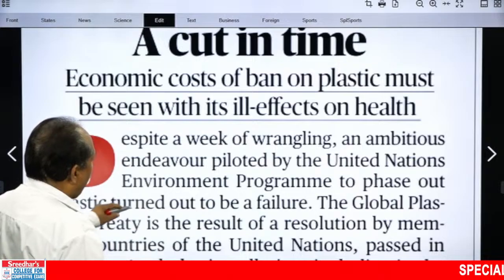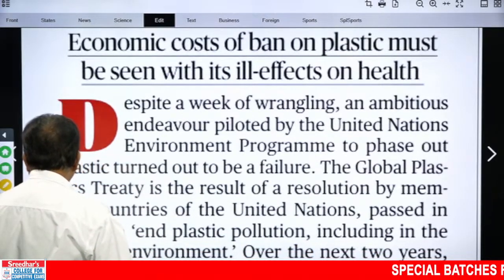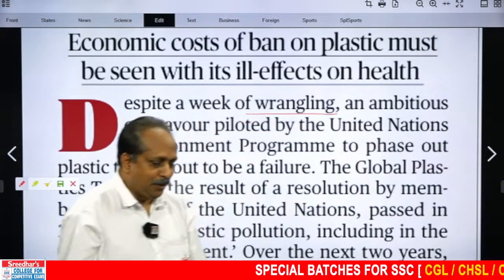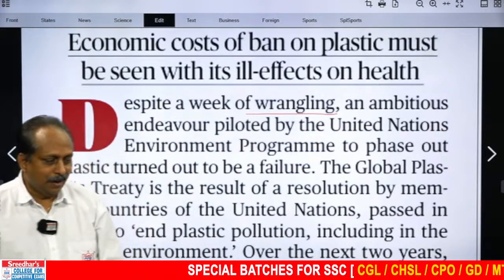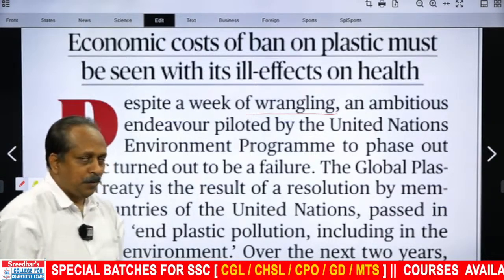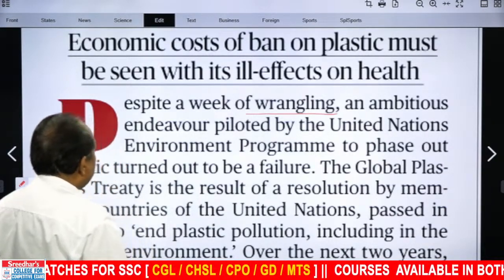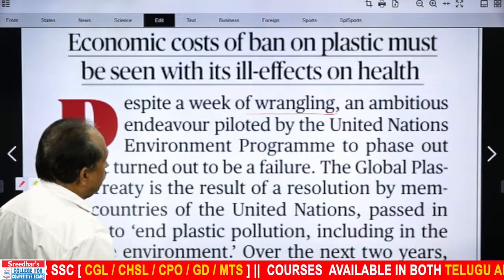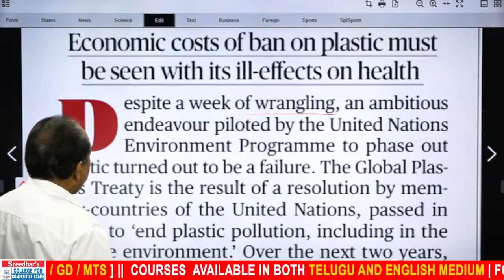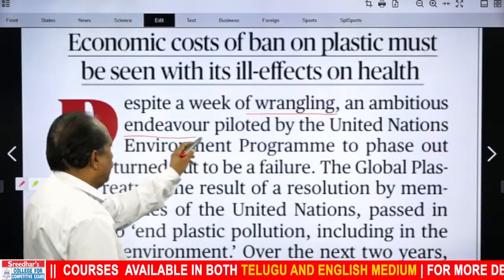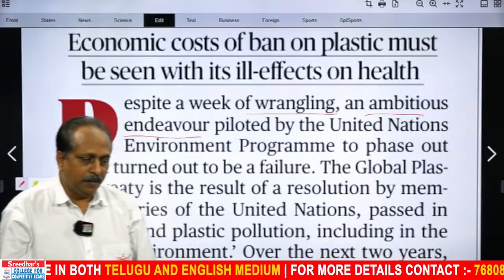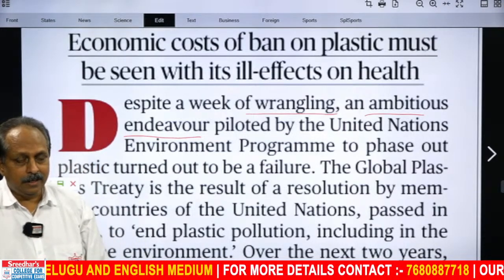Despite a week of wrangling, what is the meaning of wrangling? There is a brand also, jeans, a Wrangler. Wrangle means to fight, a wrangler, fighter. It goes with Western culture. Despite a week of wrangling means that despite a week of fighting, an ambitious endeavor. We have got all these words many a time, except one word, other words are easy.